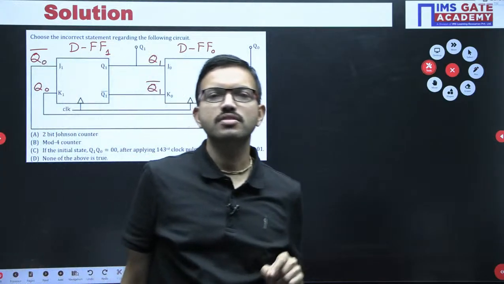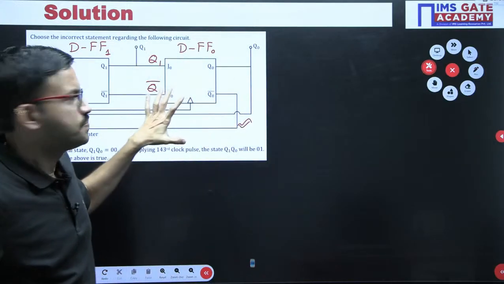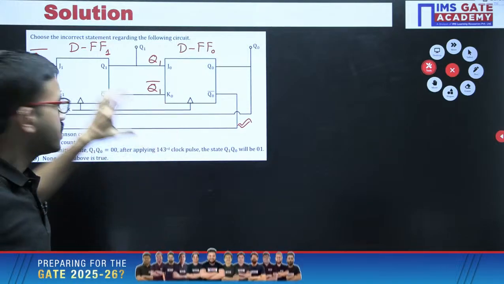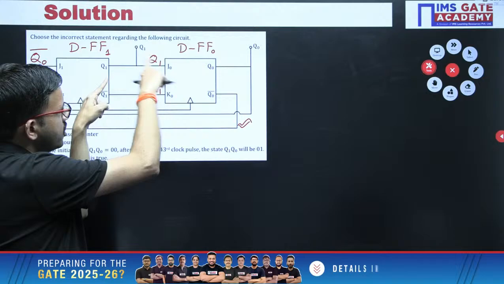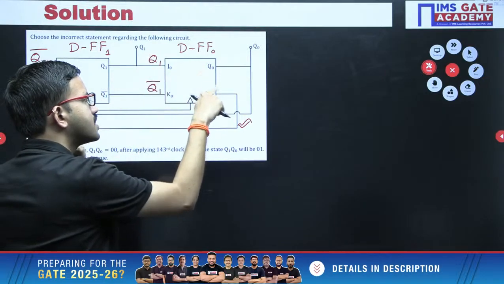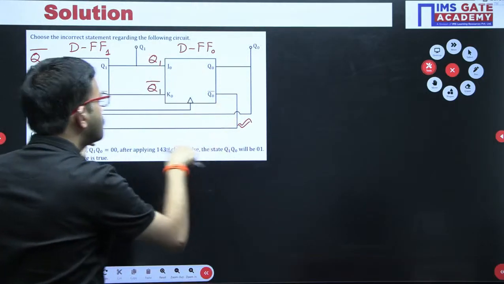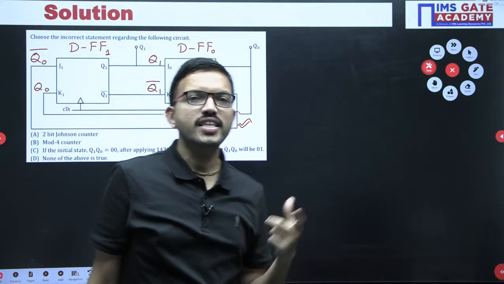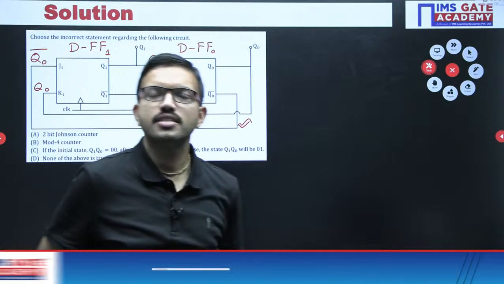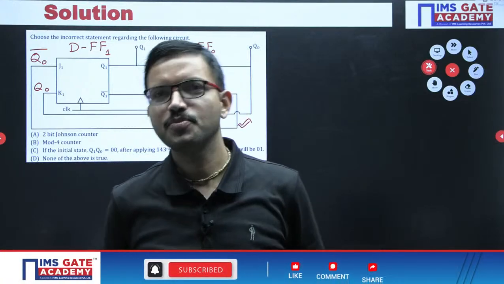Now can you name this particular circuit? I have given the hint. This is one D flip-flop, this is another D flip-flop. Output of first stage we have given as input here, whereas the second flip-flop complement output we have given as a serial input. Now whether this circuit is ring counter or Johnson counter, I have given more hint.